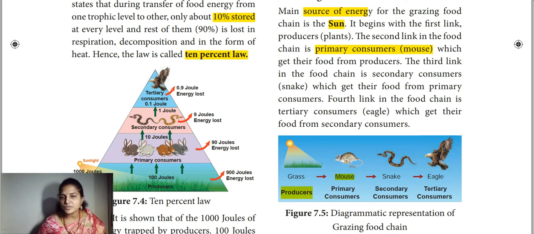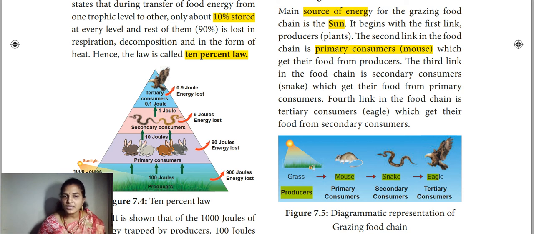Now this mouse will be eaten by the snake. So that is the secondary consumer, in the second place to consume. And the last one is the eagle. They are in the third place, and we are calling this one the tertiary consumers.